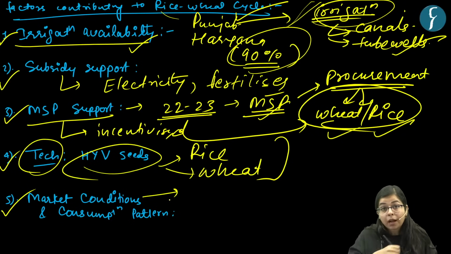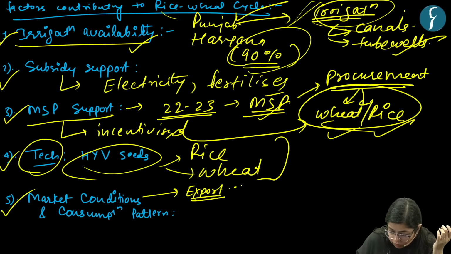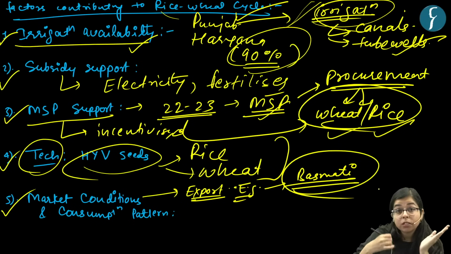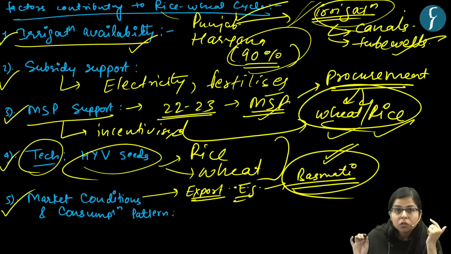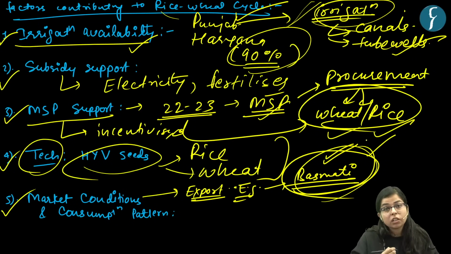Market conditions can also relate to export. We will take one example: basmati rice in Punjab. Punjab exports a huge quantity of basmati rice, right? So there were appropriate market conditions which enabled the cultivation of these crops.